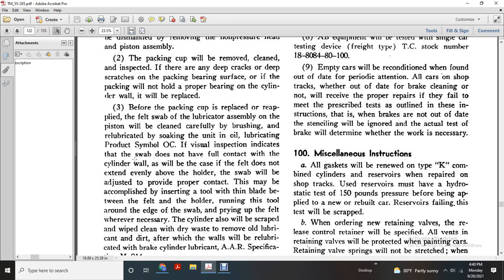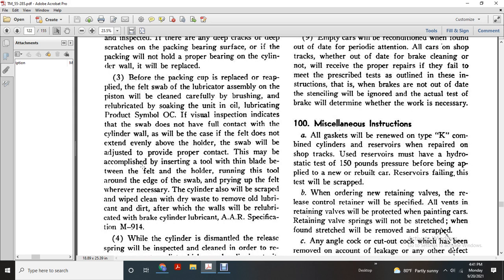The swab will be adjusted to provide proper contact. This may be accomplished with an insert tool with a blade to trim the felt, rounding the edge of the swab and tying it up with the felt whenever necessary. The cylinder will also be scraped and wiped clean with white waste to remove the old lubricant and dirt, and after that the walls will be re-lubricated with brake cylinder lubricant, AB specification M914.